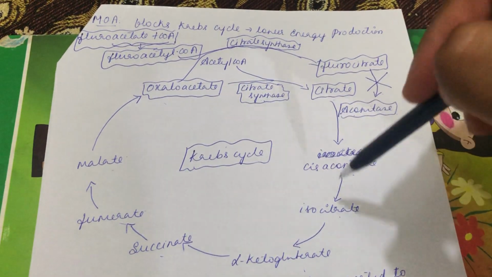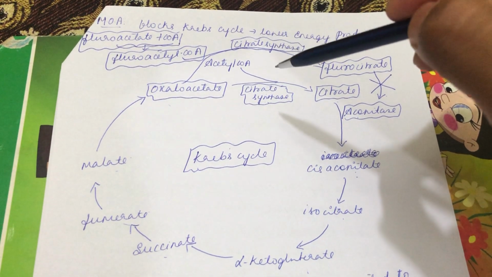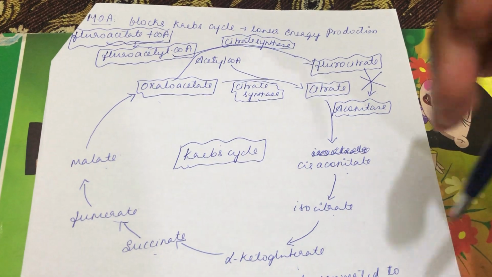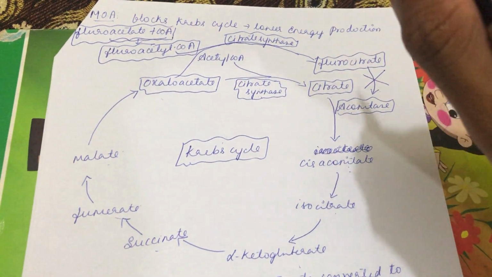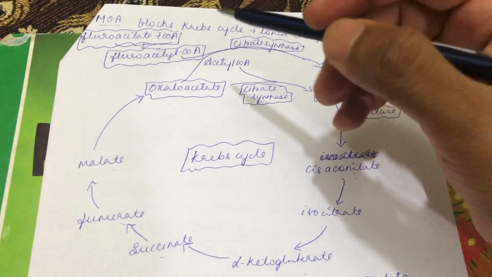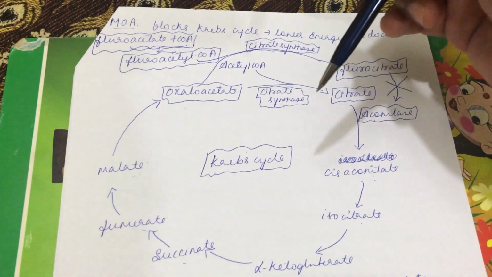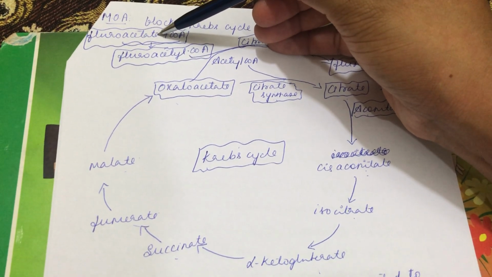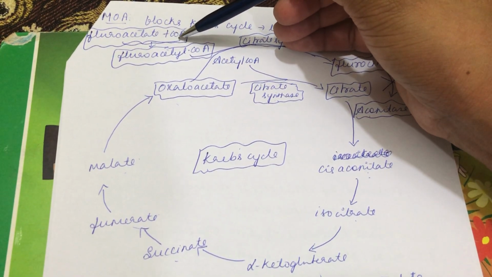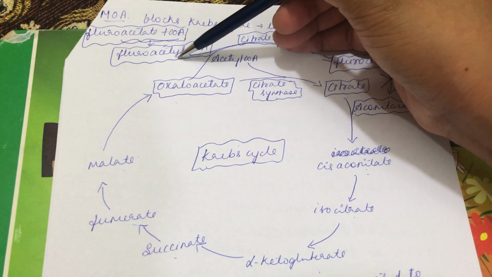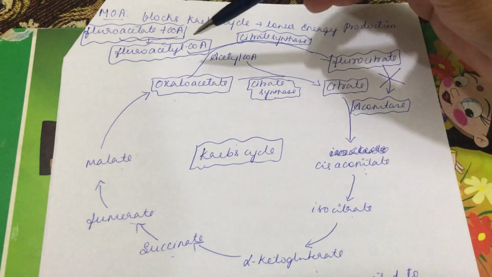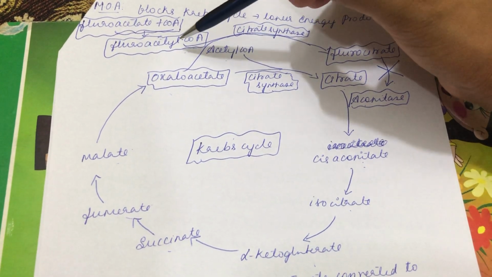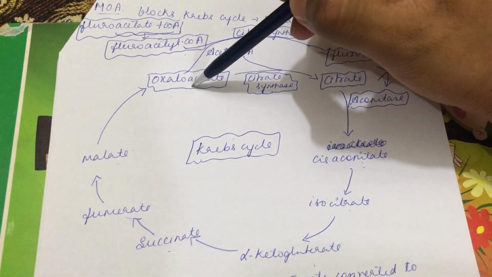In this Krebs cycle, this fluoroacetate is going to inhibit a few of the steps involved. So we shall see what will be inhibited by this fluoroacetate compound. Whenever there is fluoroacetate toxicity, the fluoroacetate, when it comes into the target organ, combines with coenzyme A to form fluoroacetyl CoA. And this fluoroacetyl CoA, in place of acetyl CoA, combines with the oxaloacetate.